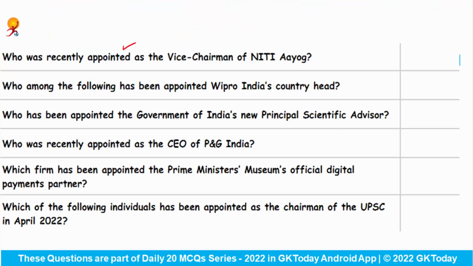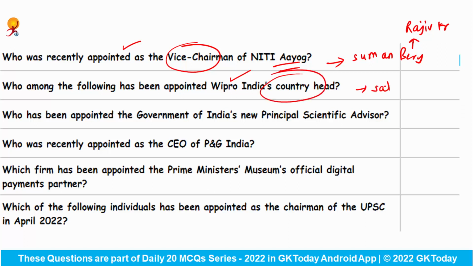Who was recently appointed as the Vice Chairman of the Niti Aayog? So now onwards, our new Vice Chairman of Niti Aayog is Suman Berry, he has replaced Mr. Rajiv Kumar. Who among the following has been appointed the Wipro India's country head? This is Mr. Sat Iswaran.